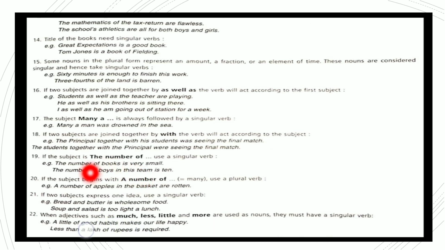When adjectives such as much, less, little and more are used with nouns, they must have a singular verb. A little of good habits makes our life happy. Less than a lakh of rupees is required. Whenever adjectives like much, little, less are being used as a subject, at that time we have the verb in a singular form.